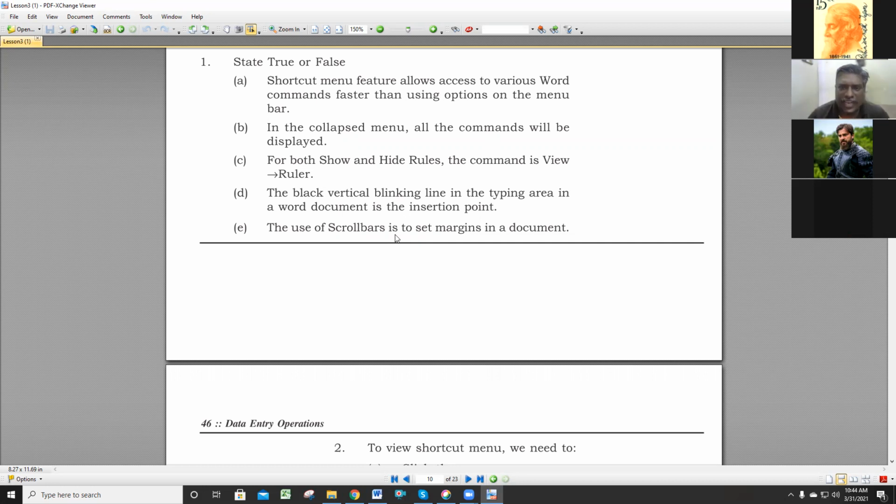Which option is right? I am giving two choices: scroll bar or ruler. Sir, ruler. Now, ruler is the right answer. The use of ruler is to set margins, so it is true. Instead of ruler, we gave scroll bar.